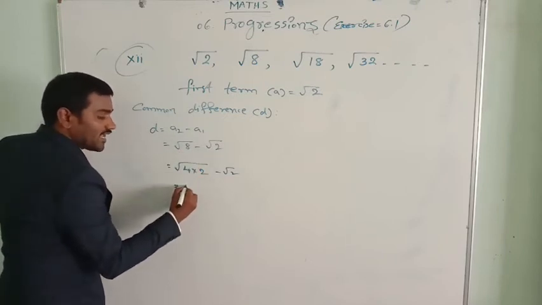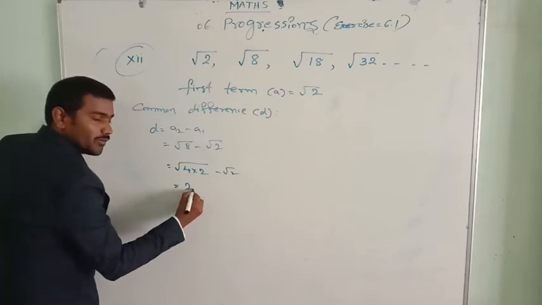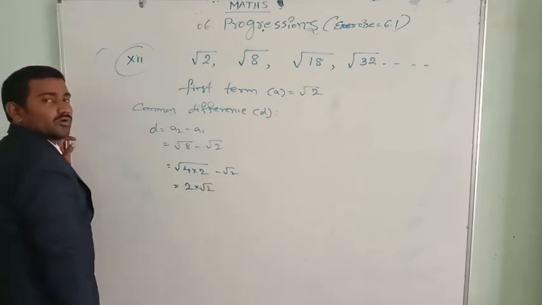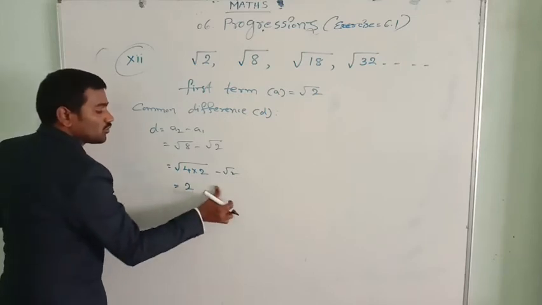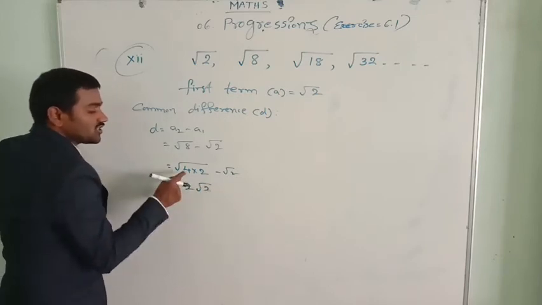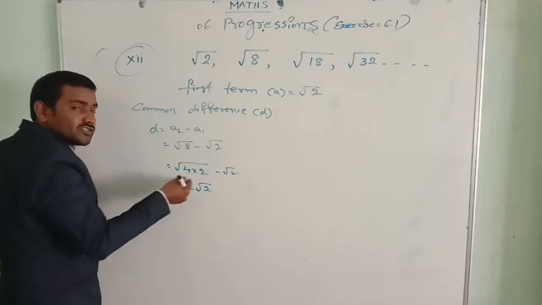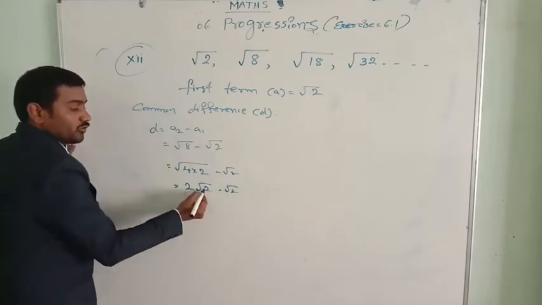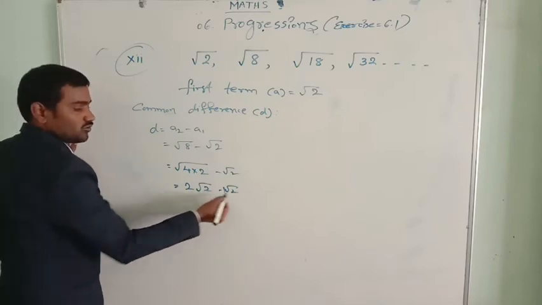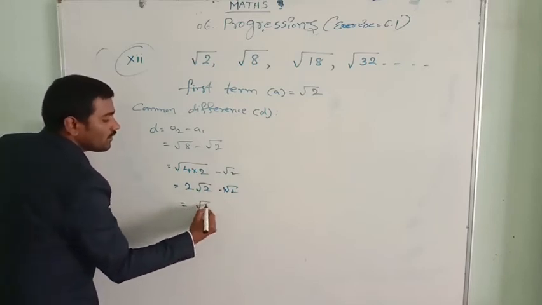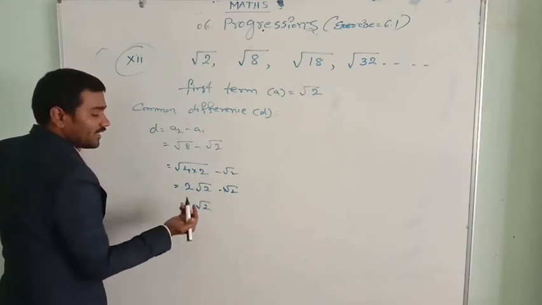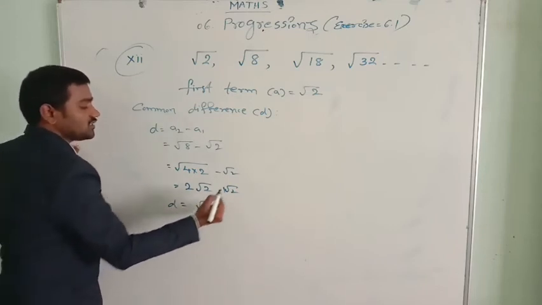This root 4 I can write as 2, into this root 2, I cannot write anything. So 2 into root 2, I can write 2 root 2. So this 4 I put out of the root: root 4 value is 2, minus root 2. Here 2 root 2 minus 1 root 2 is 1 root 2. Out of 2 root 2s, you subtract 1 root 2, you get 1 root 2. That is, the common difference is root 2.